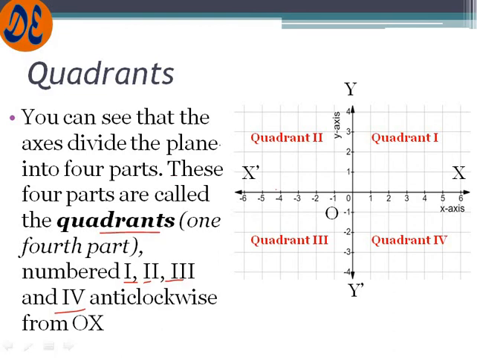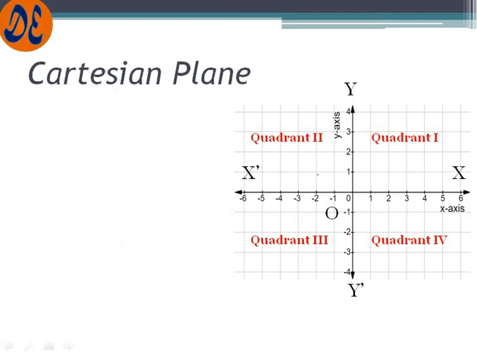One thing you will have to remember is that in quadrant 1 the values of x and y are both positive. In quadrant 2, x is negative and y is positive. In quadrant 3 both values are negative, and in quadrant 4 x is positive and y is negative. We will look at how to get the point.